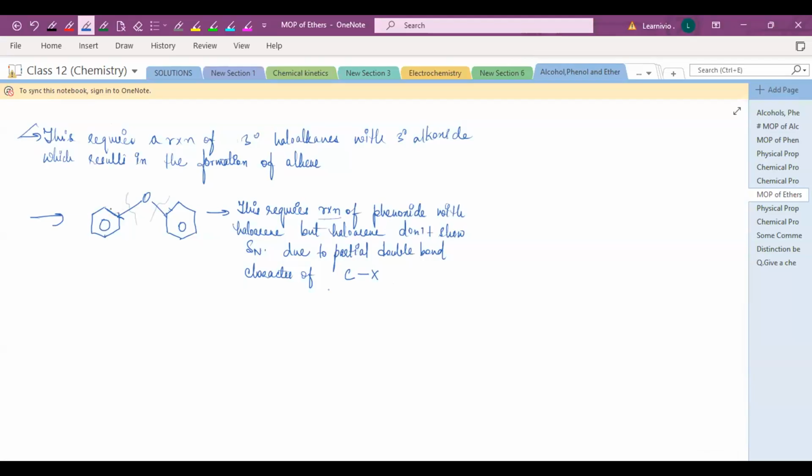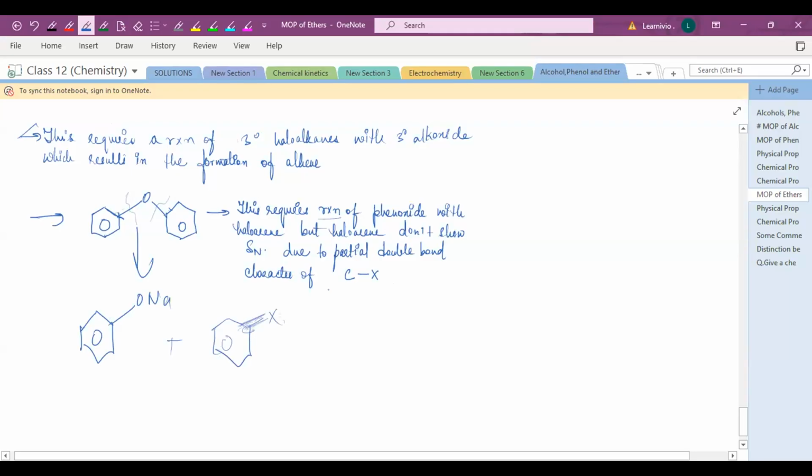And if you break this bond anyhow, there will be Na plus, your phenoxide ion, plus your haloarene. And in this haloarene, between the carbon and the halogen there will be a partial double bond character, which is very difficult to break. So that's the reason.